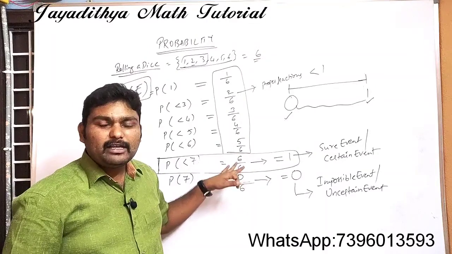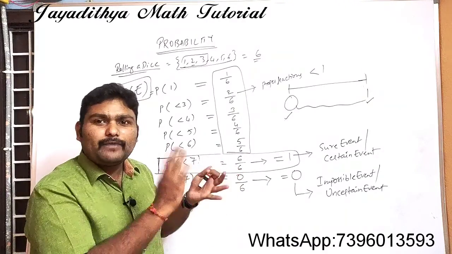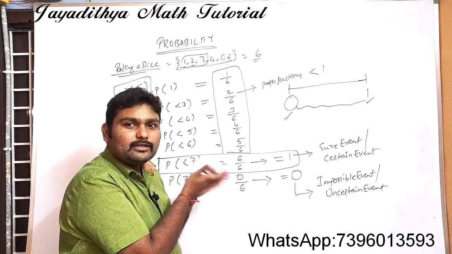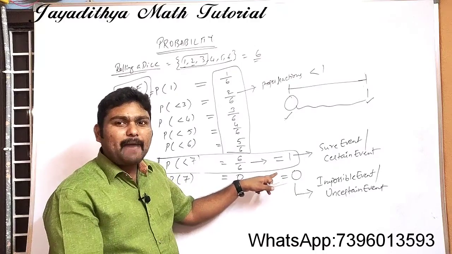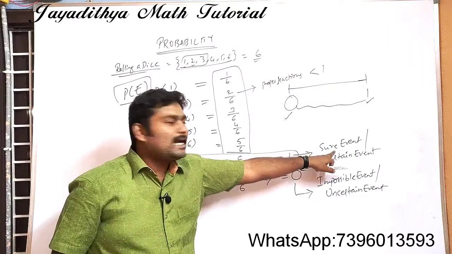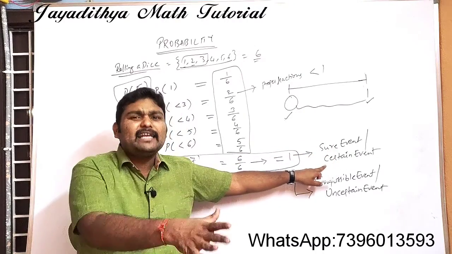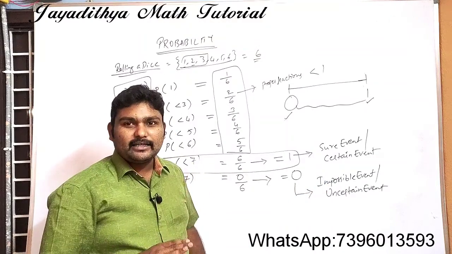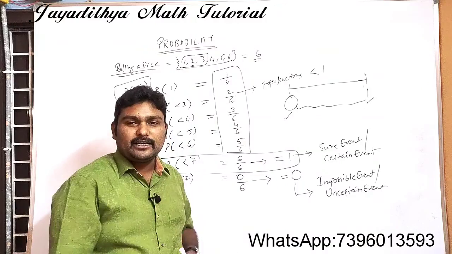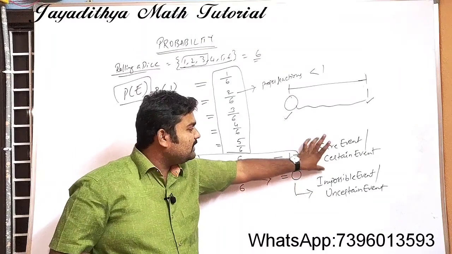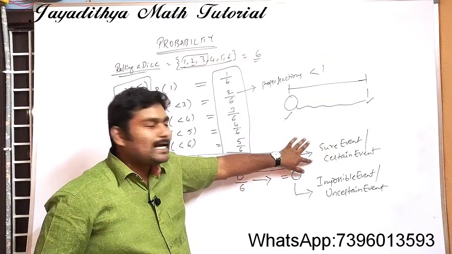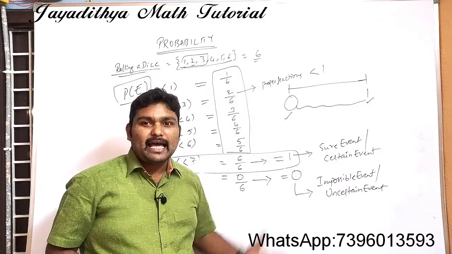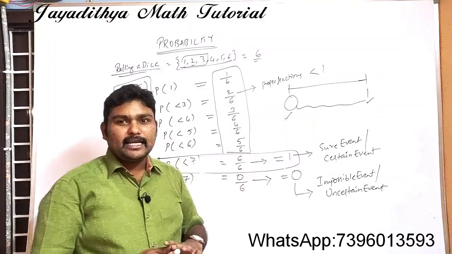Natural number when we roll a dice. That means each and every number is possible. Less than 7 means 1, 2, 3, 4, 5, 6. All these are the favorable outcomes, and total outcomes are also the same. So that will definitely happen, 100%. So you call that kind of event a sure event or certain event. Will you come tomorrow? Certainly. That means I'll come for 100%. So certain means 100%. See here, if the probability value is 1, we call that event a sure event or certain event. If the probability value is 0, we call that event an impossible or uncertain event.